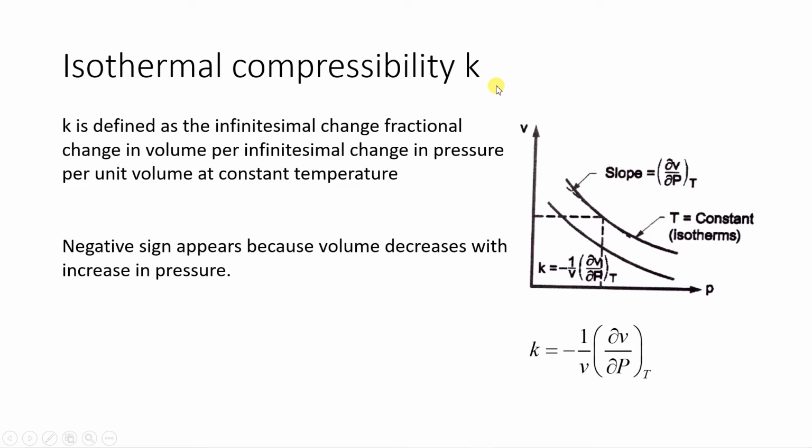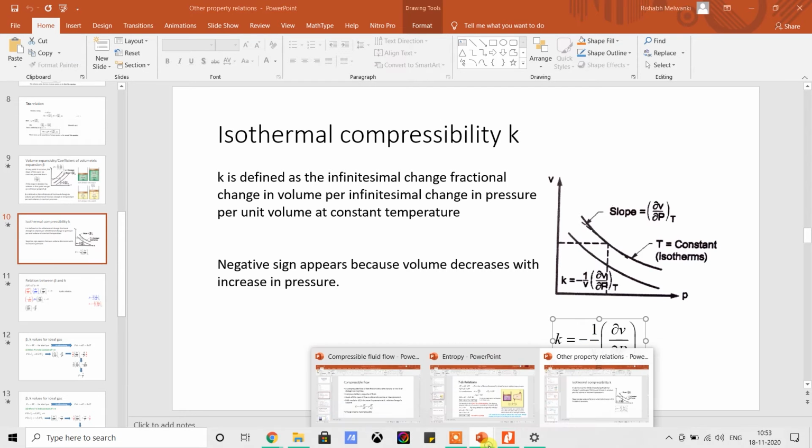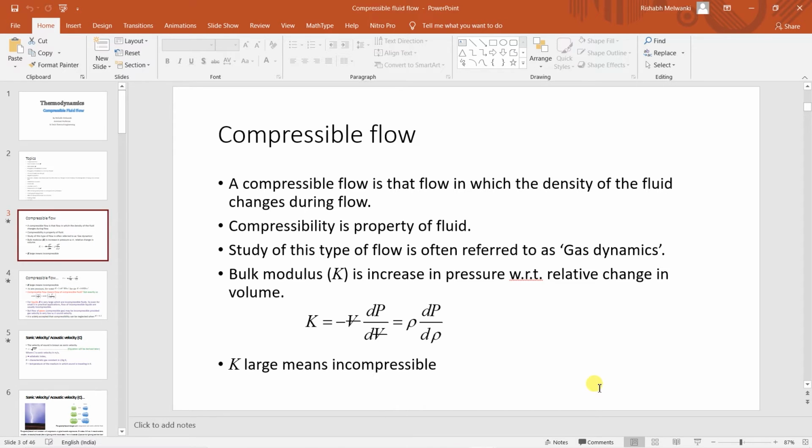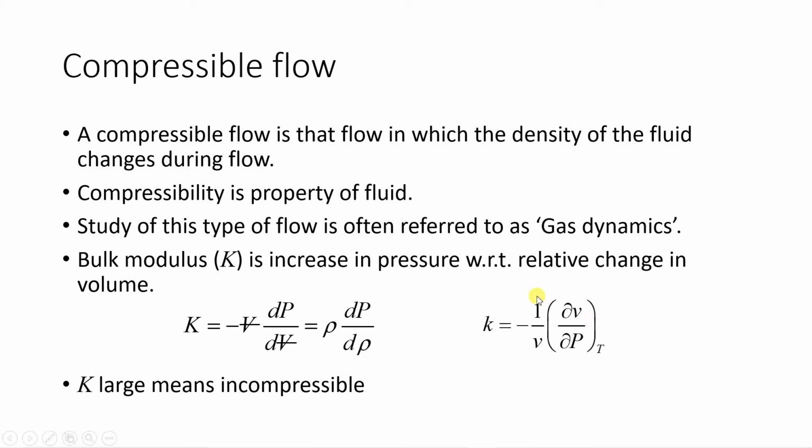So if you compare these two formulas, just check this formula. I'll paste it over here and you can compare the two formulas now. Bulk modulus is minus V dP by dV, and the compressibility k will be the reciprocal of this bulk modulus. So minus 1 upon V. Now this V is again volume, remember. In bracket dou V by dou P when temperature is constant.